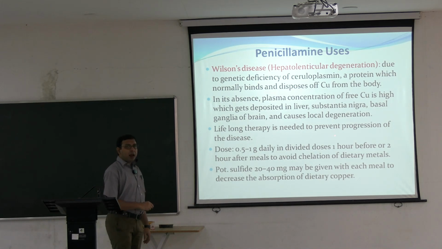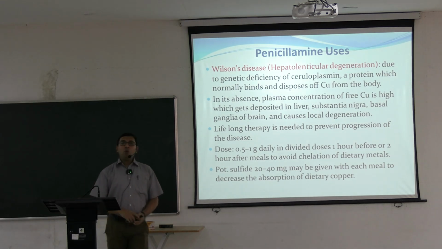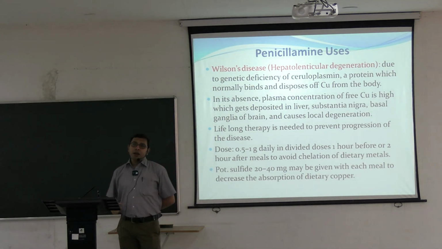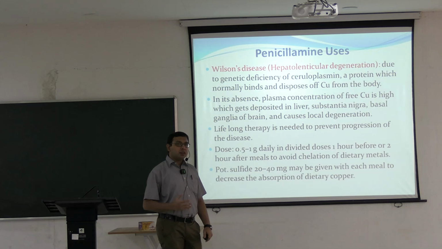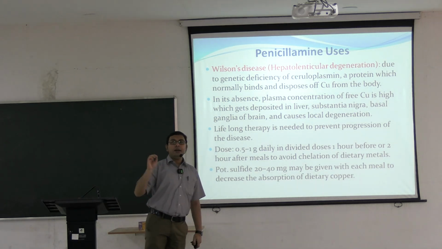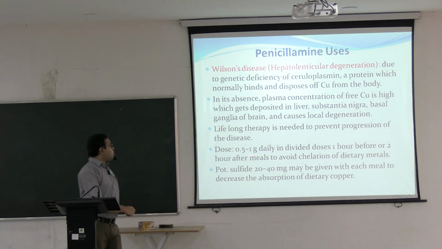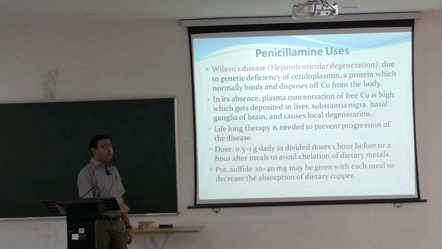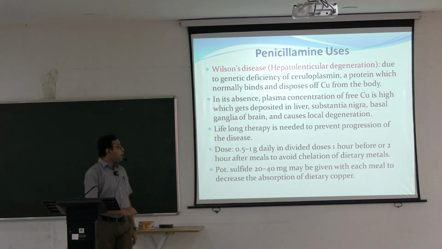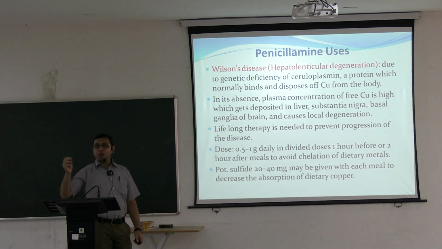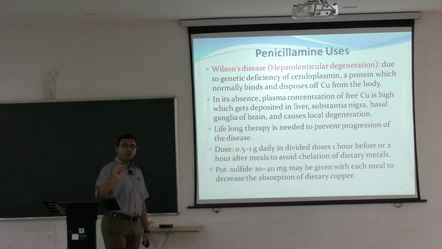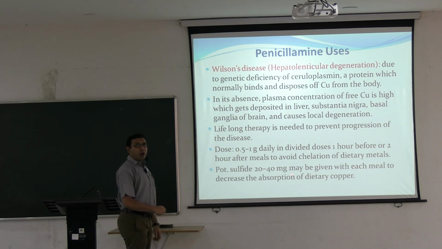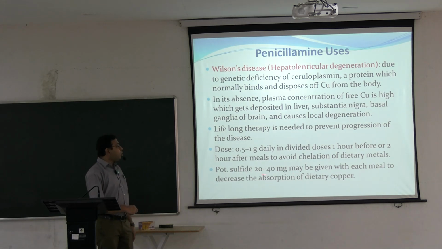Lifelong therapy is usually needed to prevent progression of the disease. So Wilson's disease or hepatolenticular degeneration is usually picked up in childhood, and lifelong therapy is needed, which means lifelong D-penicillamine therapy. The dose is 0.5 to 1 gram daily in divided doses, 1 hour before or 2 hours after meals to avoid chelation of dietary metals. So D-penicillamine can be obtained as an oral formulation, and that can be used as a treatment for Wilson's disease or hepatolenticular degeneration.